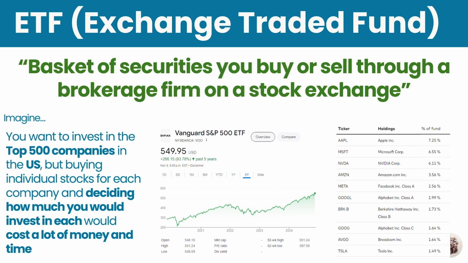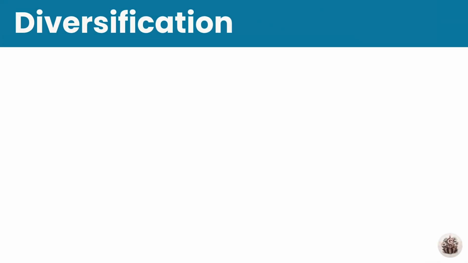Instead of buying 500 separate stocks, what you can do is buy a single share of an ETF such as the Vanguard S&P 500, and that one share gives you exposure to 500 of the leading publicly traded companies in the US. This way, you won't need to worry about how much you need to invest where. The ETF provider, in this case, would do the hard work for you. As you can see, the current holdings of the Vanguard S&P 500 ETF consist of Apple, Microsoft, Nvidia, Amazon, and so on and so forth. You can also see the percentage of the fund that's been allocated to each of these companies, which shows the amount of work that goes behind it.